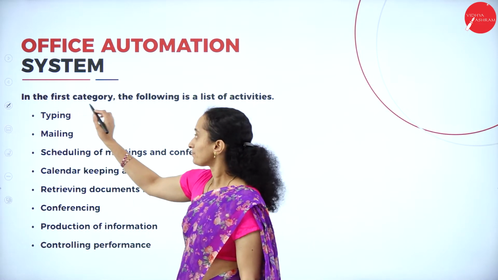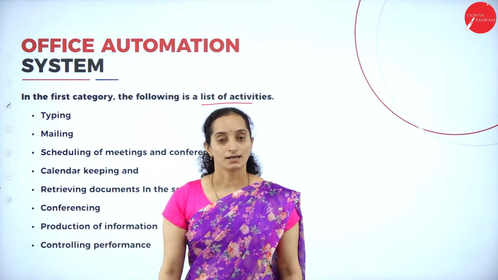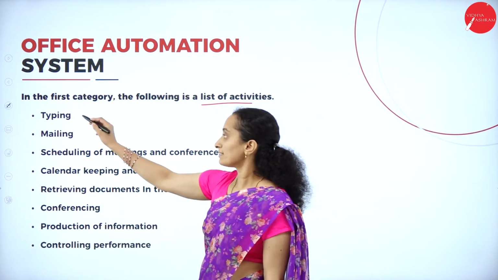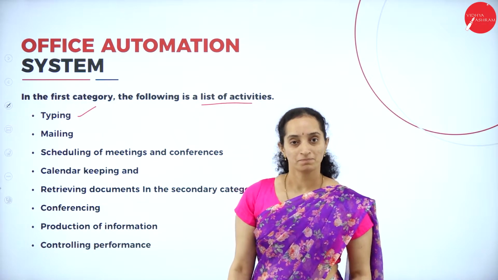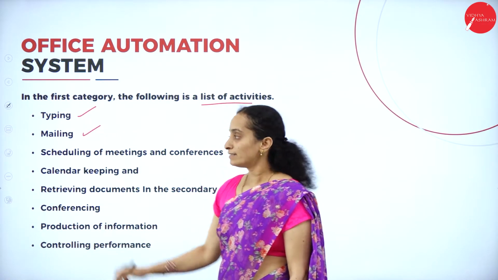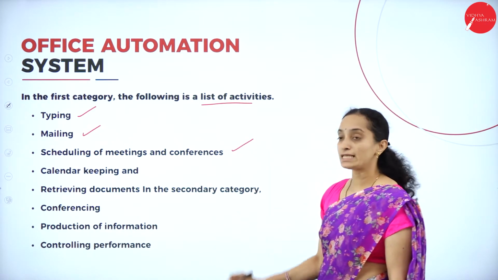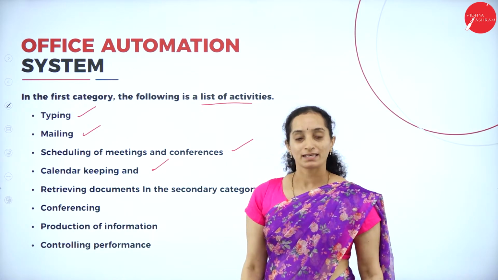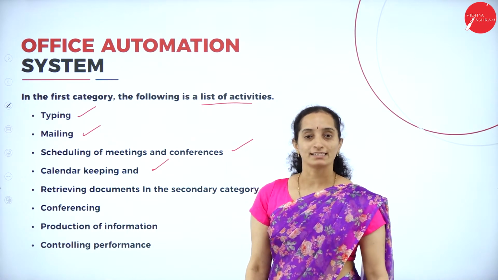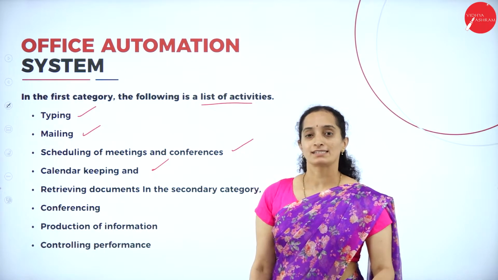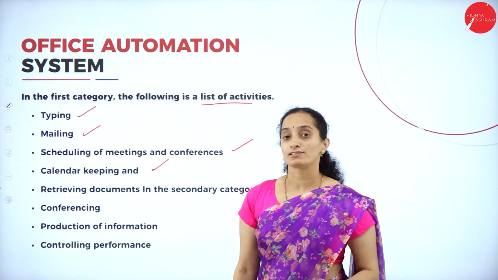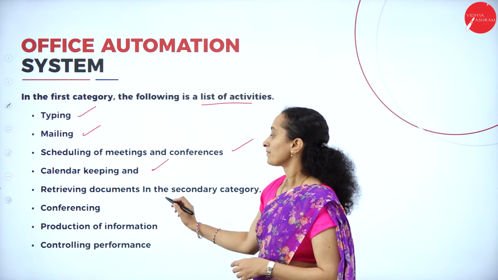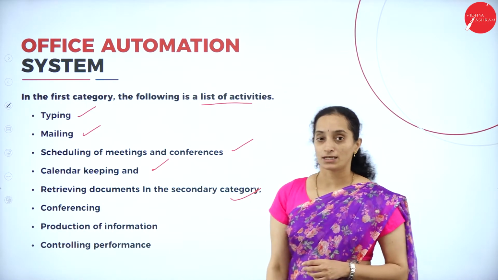Along with that, there are still a list of activities that you can list in the office automation system. One is typing anything, mailing, scheduling of meetings and conferences, as I already said, calendar keeping track of the working days, important events like birthdays of the employees, wishing them on their birthdays, retrieving documents in the secondary category.